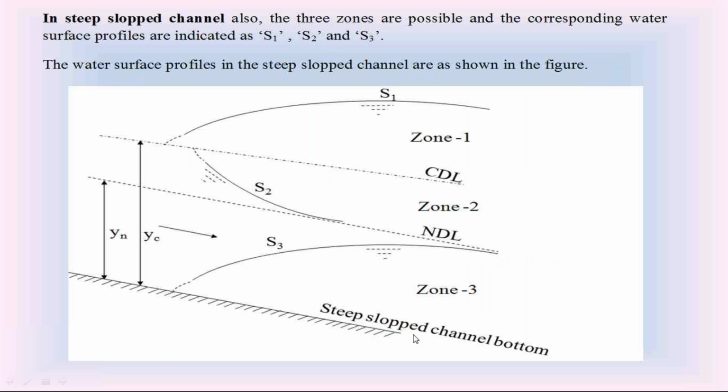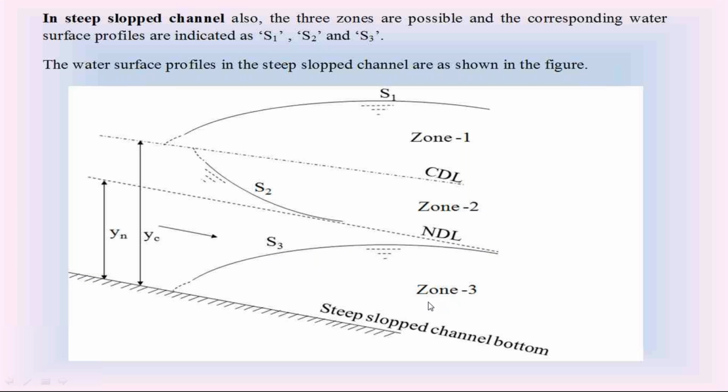In that steep slope channel also, the S1 water surface profile is a rising water surface profile. The S2 water surface profile is a falling water surface profile. The S3 water surface profile is a rising water surface profile.